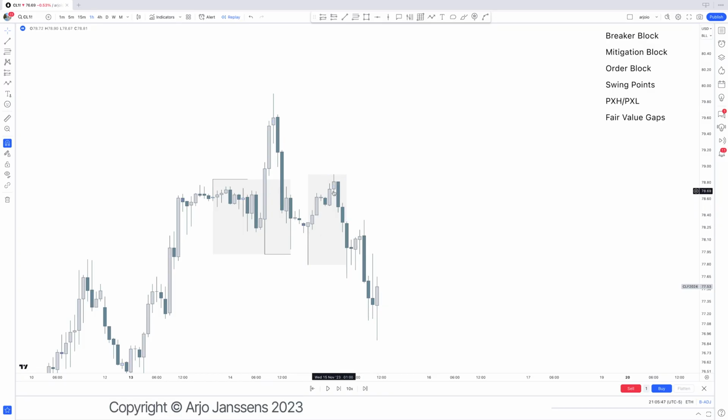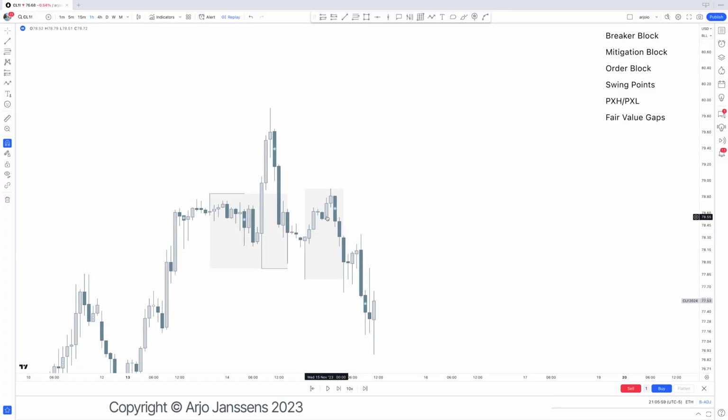These right there are not all consecutive up candles before we get the down move overall. So that is considered a mitigation block. Now, these two candles at the top right there, you can probably tell the difference right now. That is an order block right there. But overall, if we already have this, then you don't need to refine it to a mitigation block. And inside that mitigation block, we have this order block right there. It's not necessary to do. So that is a breaker block, mitigation block, order block.